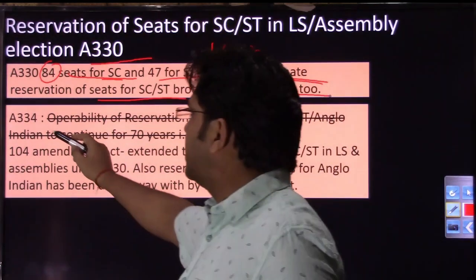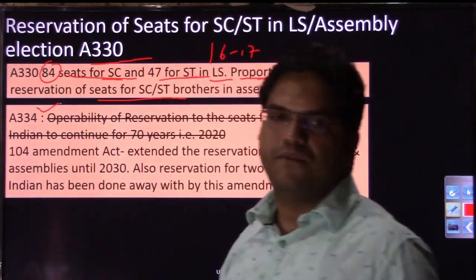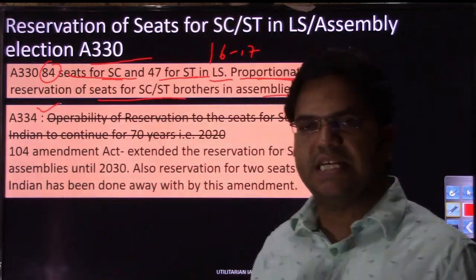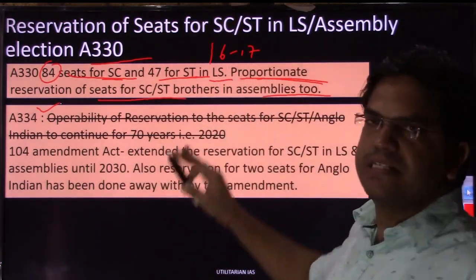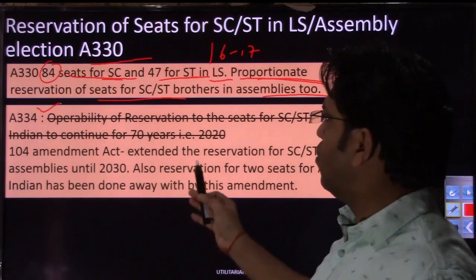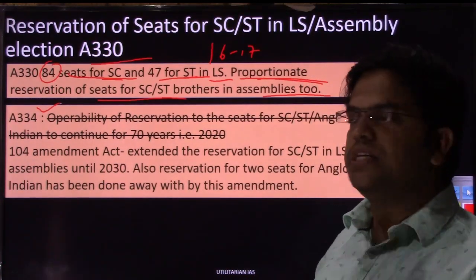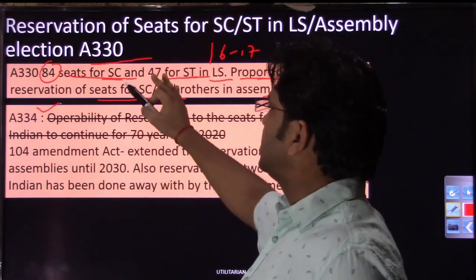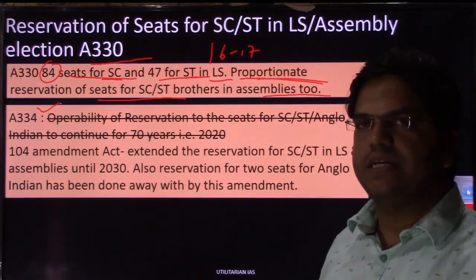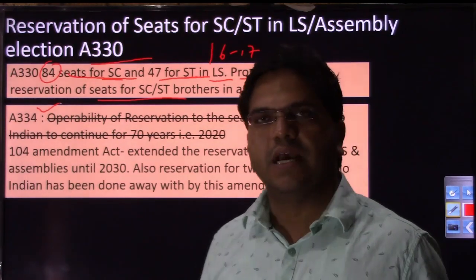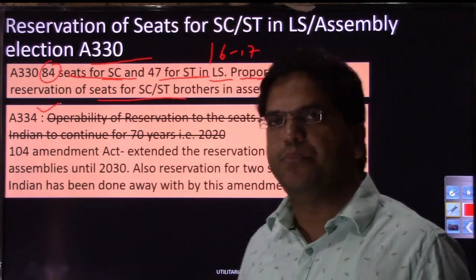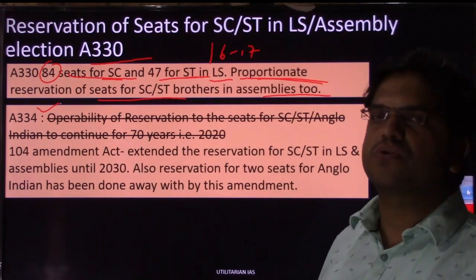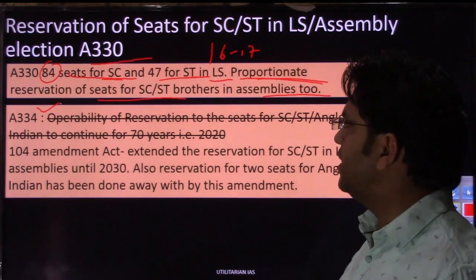There is another article, Article 334, that discusses the time duration: कि ये जो reservation of seats है SC and ST class के लिए वो कितने टाइम तक ऑपरेट करेगा. तो इनिशियली जब कॉन्स्टिट्यूशन डिज़ाइन हुआ था, so this reservation was to stay only for 10 years, but because the conditions of SC and ST brothers have not improved until now, this concept of reservation is continuously being extended.